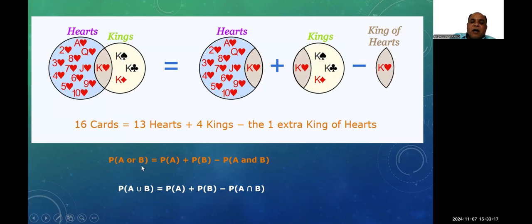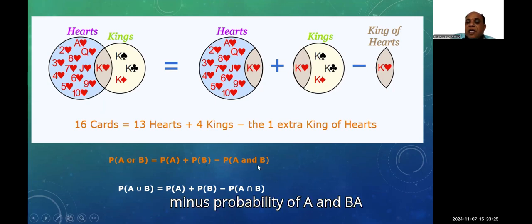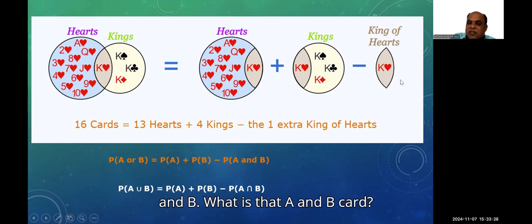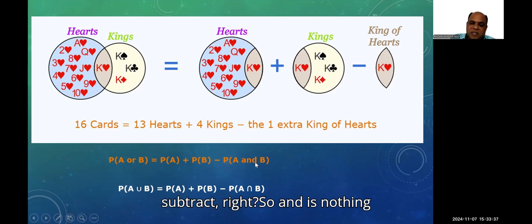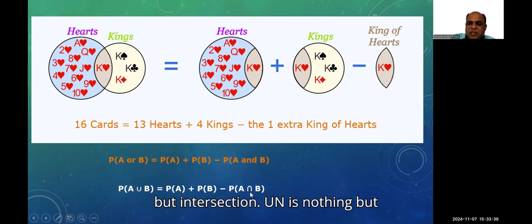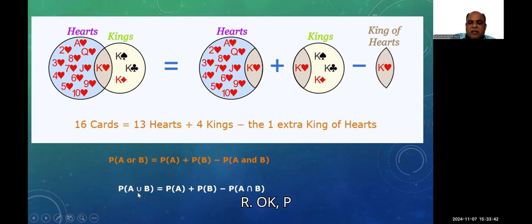Probability of A or B, probability of A plus probability of B, minus probability of A and B. A and B, what is that called? And means intersection part. This intersection part, once we have to subtract. Right. So and is nothing but intersection. Union is nothing but or. Probability of A or B is probability of A plus probability of B minus probability of A intersection B. Did you understand?